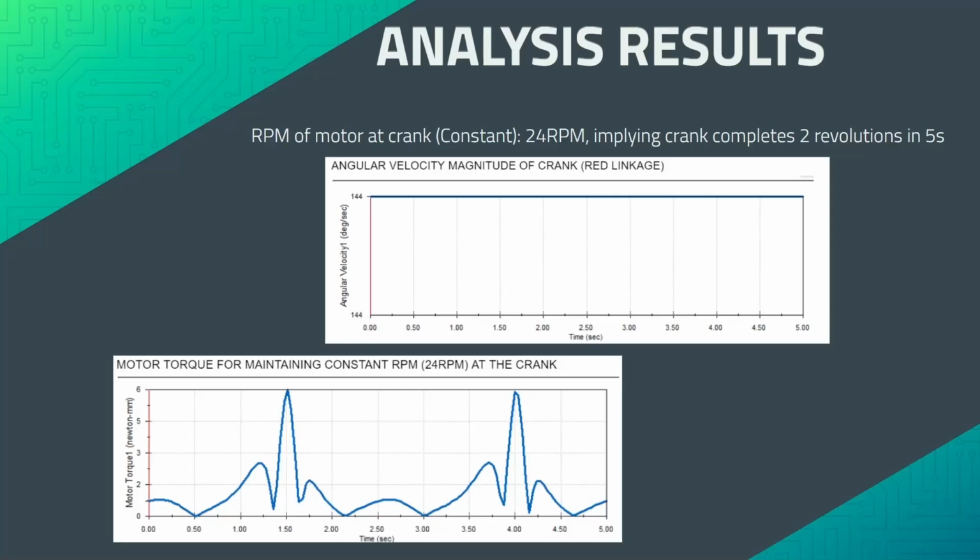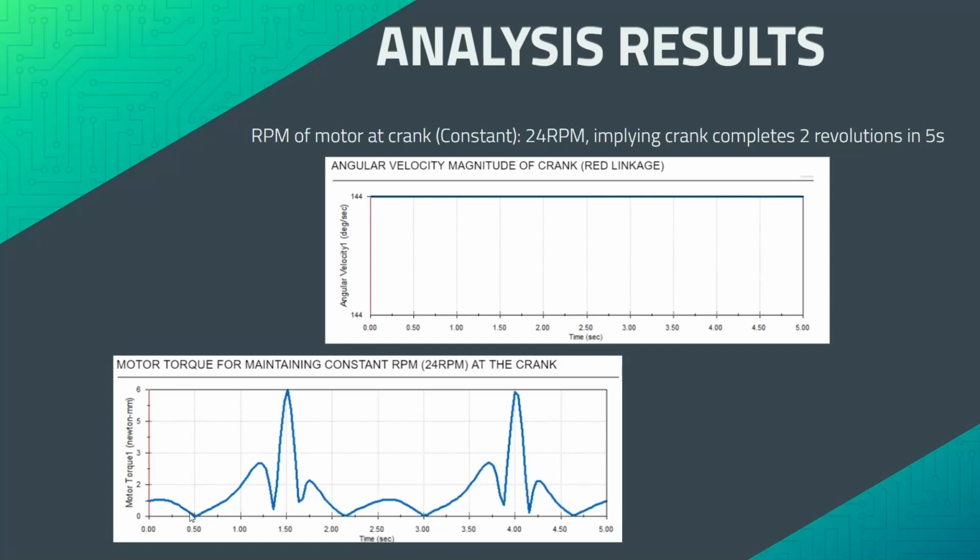The analysis results. The first plot shows us the plot of angular velocity of the crank. It is clearly constant at 144 degrees per second due to the constant 24 rotations per minute provided by the motor. The second plot shows us the required motor torque for maintaining the constant rotations per minute at the crank. You can see that the peaks or extremities occur at 0.5 and 1.5, which show the dead center configurations.